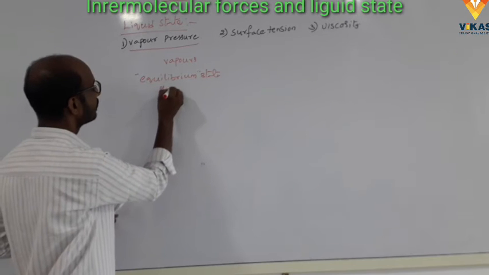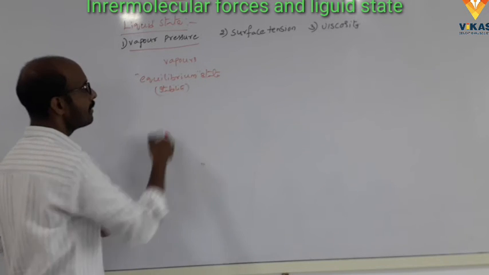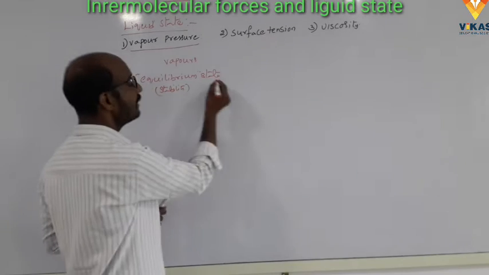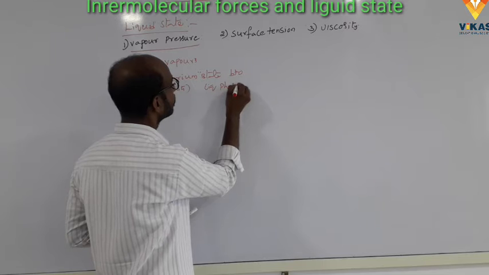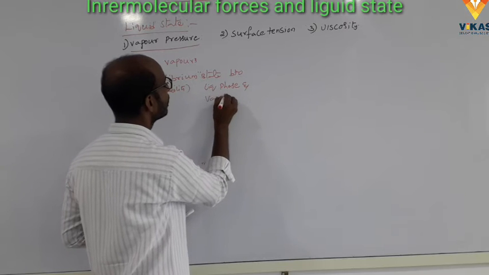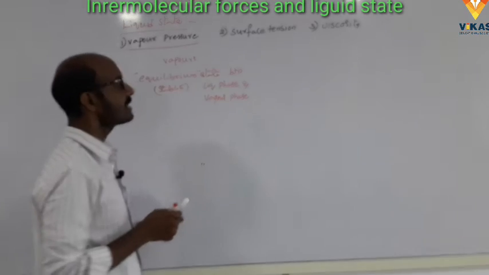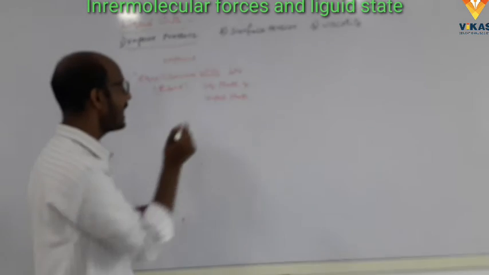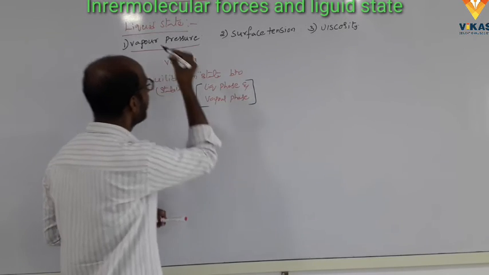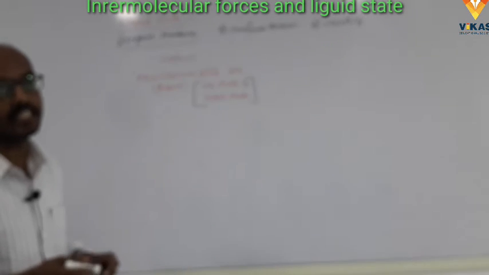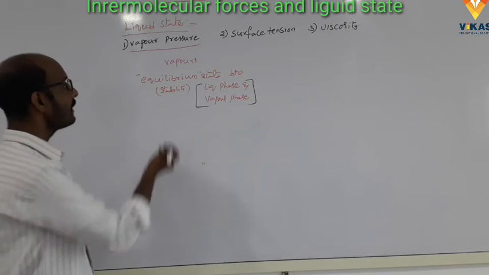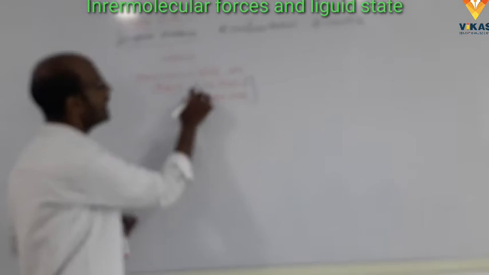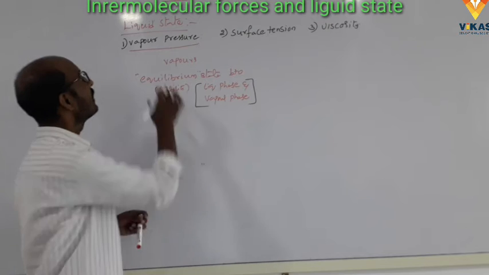It is the stability between the liquid phase and vapor phase. The pressure exerted by the vapors which form the equilibrium state between the liquid phase and vapor phase is called vapor pressure.